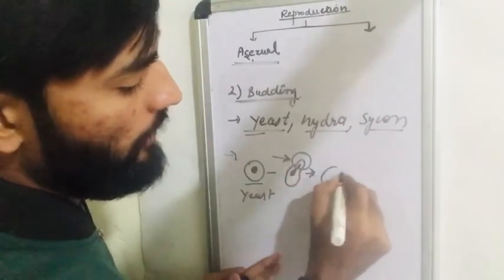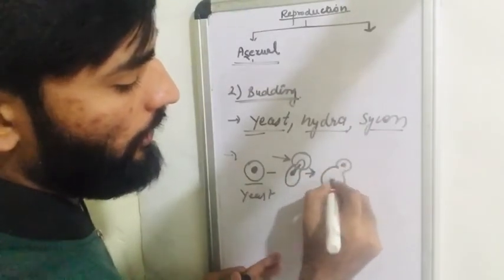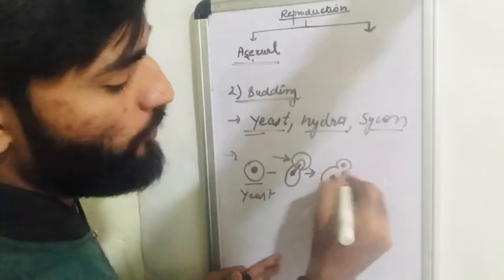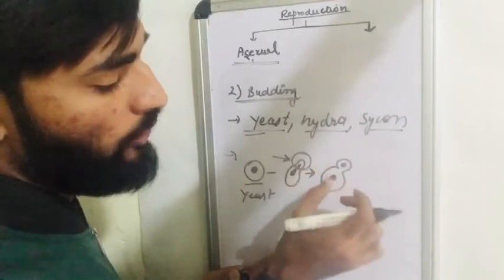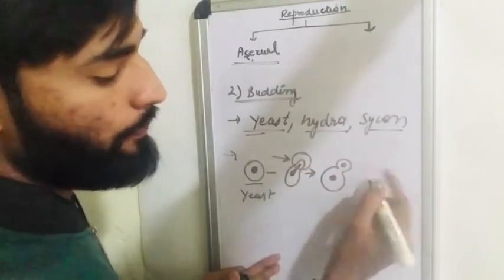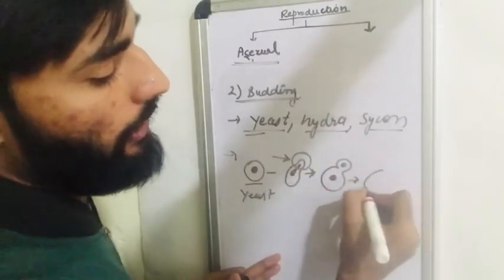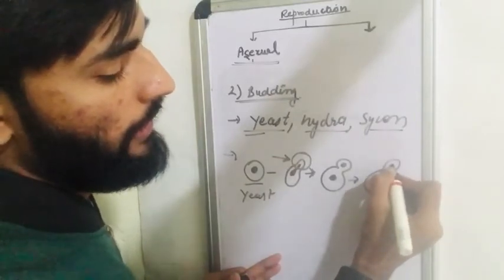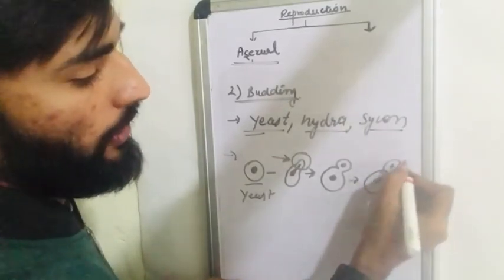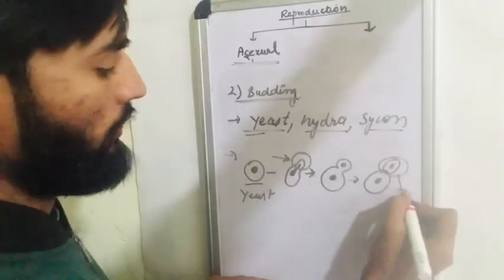Here the nucleus has properly divided internally, but the cytoplasm is still attached to the parental cell, and now it's detached from it. So that's budding.